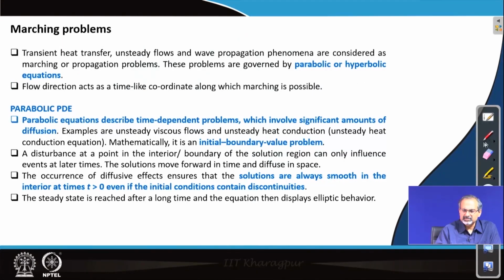So, in marching problems, we can be solving transient heat transfer, or we may be solving unsteady flows or wave propagation phenomena, where we can see the solution changing with time. These problems are governed by parabolic or hyperbolic equations, and in these problems sometimes a particular flow direction can also act as a time like coordinate along which we can march the solution. So, this is what we see in say boundary layer equations.